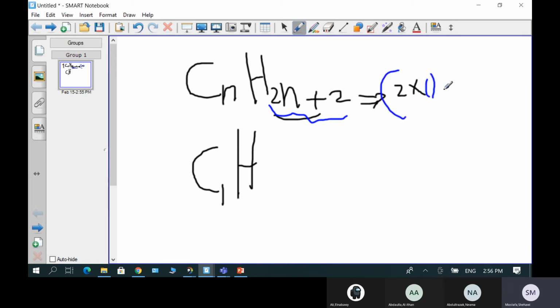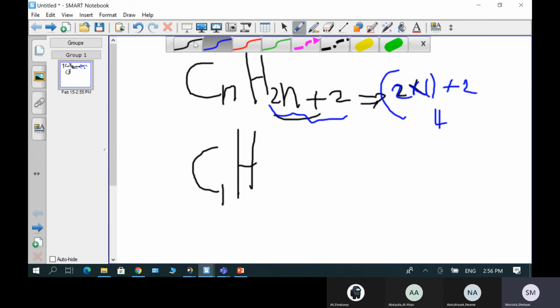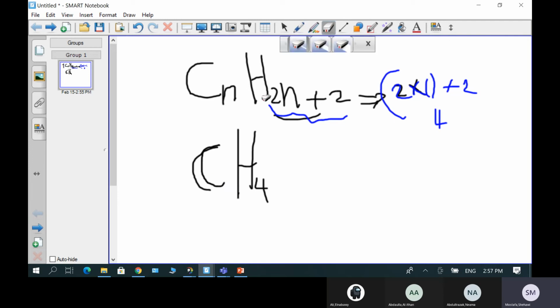So this is the first part, plus 2. So we have 2 multiplied by 1. So n here represents the number of carbon. How many carbon do we have? 1. So 2 by 1 equals 2, plus 2 equals 4. So we will have 4 hydrogen atoms. So the formula of this one will be C1H4. We don't type 1. From the previous lessons, if you have 1 as a subscript, we don't write it. So the first one has the formula CH4. This is the formula of what? Of methane.